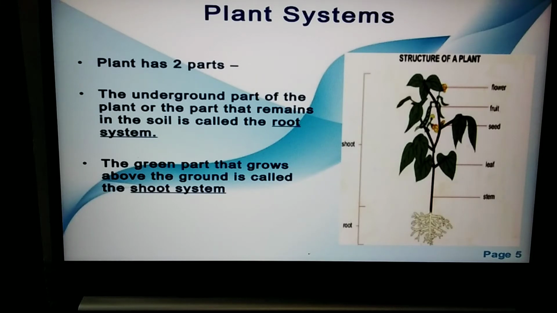So there are two plant systems. One is the root system, the other one is the shoot system. The underground part of the plant, the part that remains in the soil or grows into the soil, is called the root system, whereas the part which grows above the ground, the green part and the stem part of the plant, is called the shoot system.